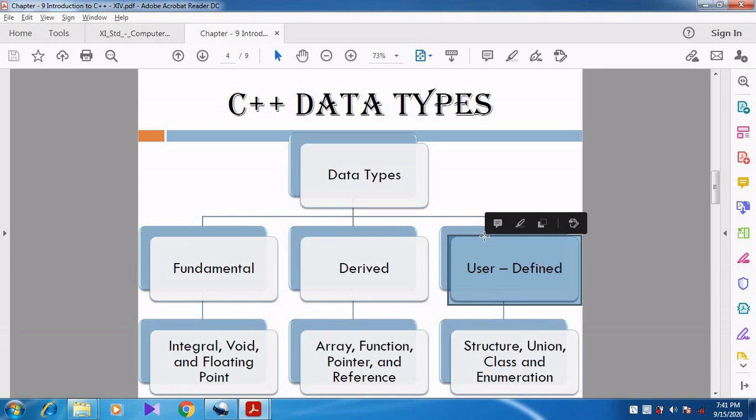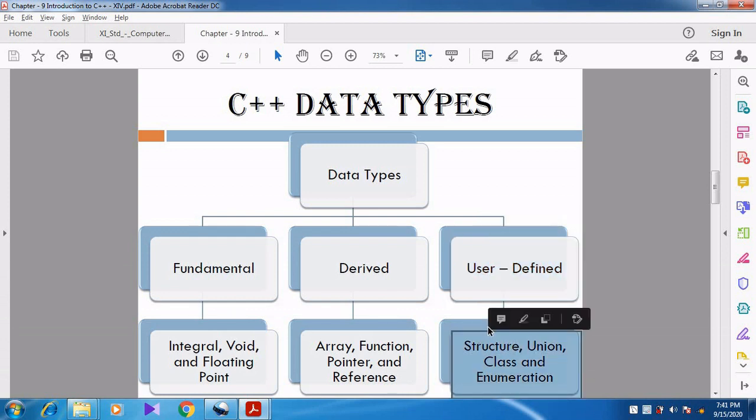Are there any classifications in user defined? Yes. The user defined data types are classified into four. What are they? Structure, union, class and enumeration.